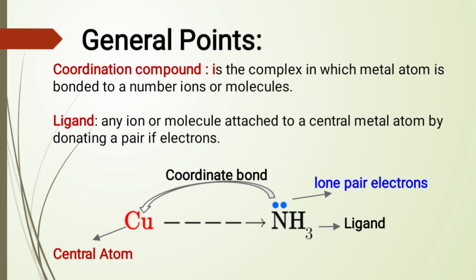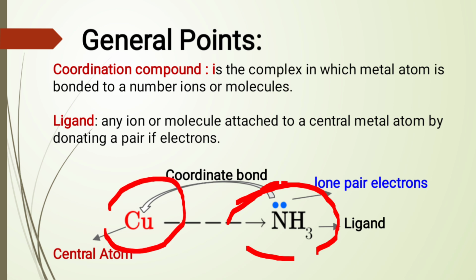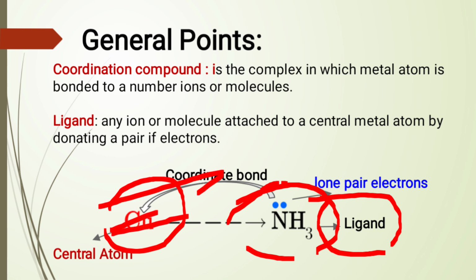So as we see, this ammonia, which shared its lone pair of electrons with copper, is called a ligand. As we see from the definition, a ligand is any ion or molecule which is attached to a central metal atom. In this case, copper is the central metal atom. I hope you understand this.